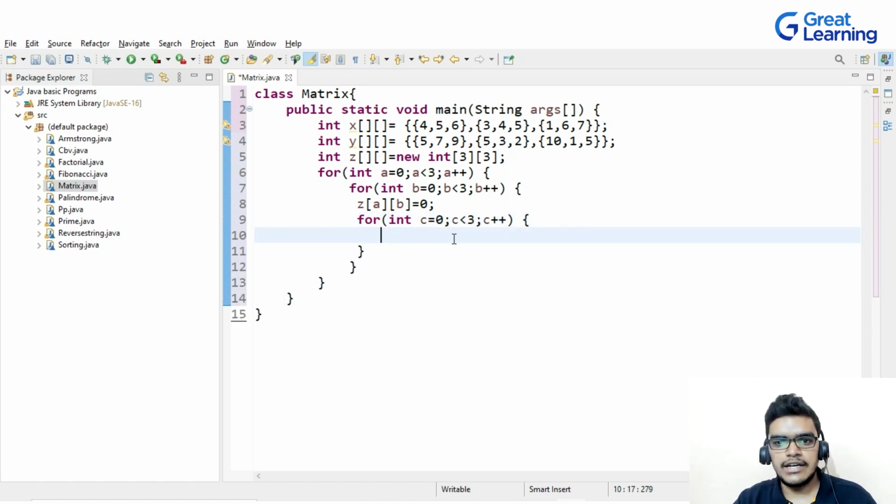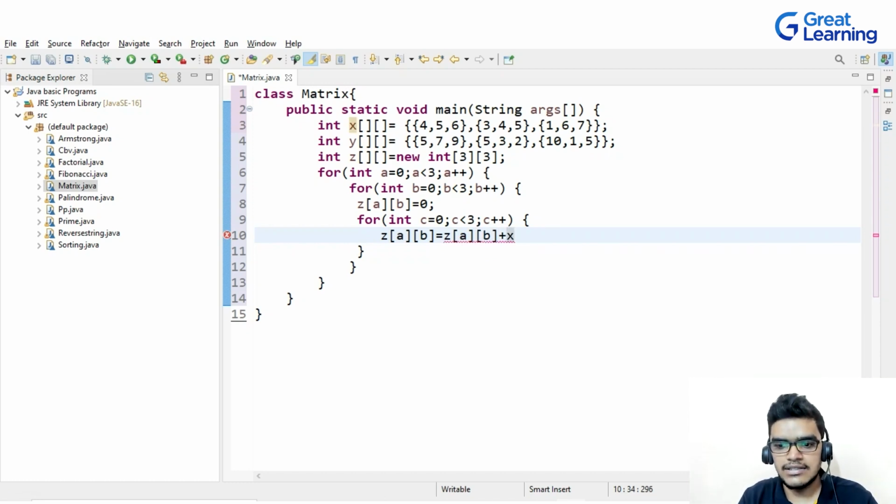Now after creating this c loop, inside that I will perform the operation for matrix multiplication, right? So I will write here Z[a][b], and then I will write once again, because this resultant matrix has been initialized to 0, right? And I want the matrix multiplication to be done. So I will write Z, and inside that I will give the indexes a and b again, and then I will write plus, and I will do the multiplication of which two matrices, X and Y, right?